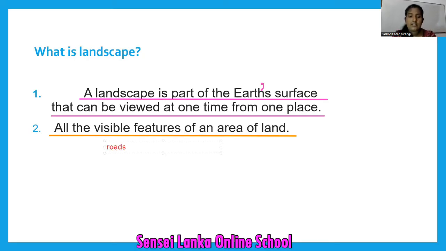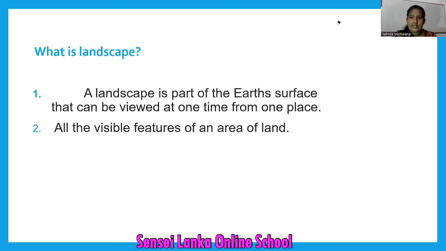They may be roads, sometimes buildings, sometimes forest areas, sometimes mountains, maybe rivers. So these are the visible features of an area of land. So my dear children, now do you understand what is landscape? I hope you all understand it. So now it is easy to continue our lesson.